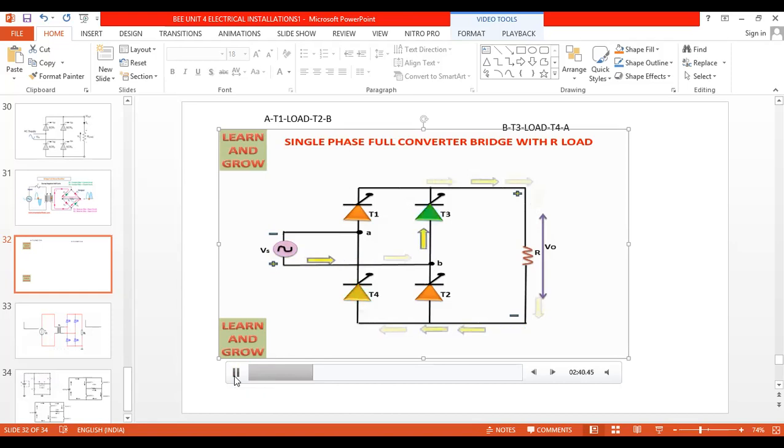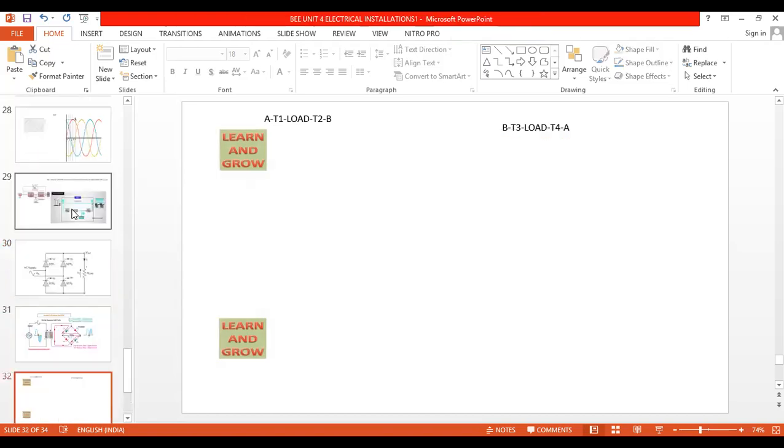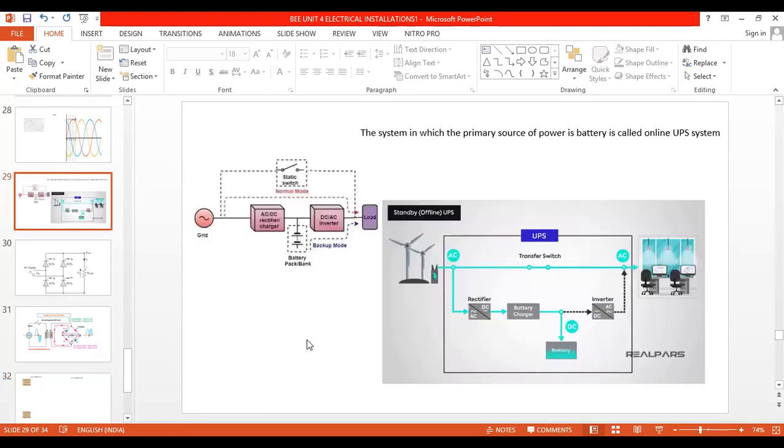This is what I thought to explain for today's class. Next class we will explain the inverter, because I don't want you to get confused between rectifier and inverter. Both look similar in explanation. All of you know inverters. An inverter converts DC current to AC current. A rectifier converts AC current to DC current. Every electronic device we use today requires the rectifier and inverter. Next class we will see the inverter design, but in today's class you become perfect with the rectifier.